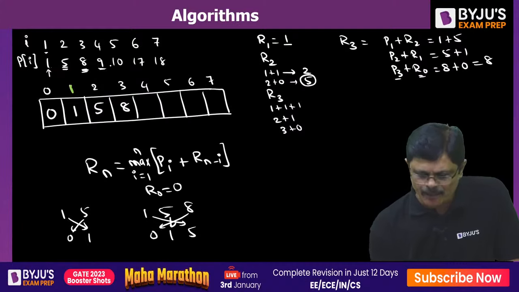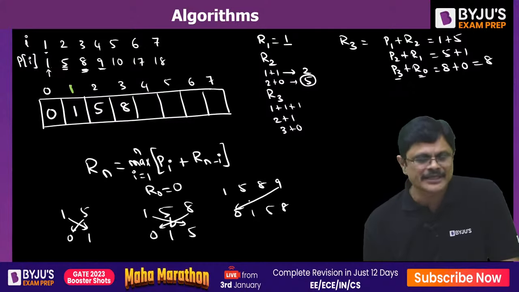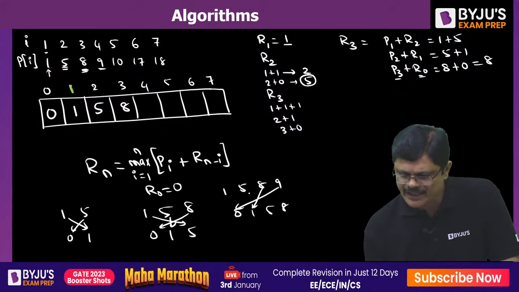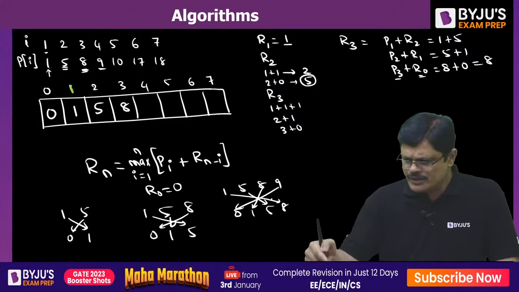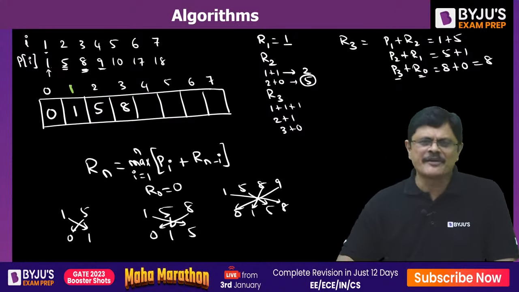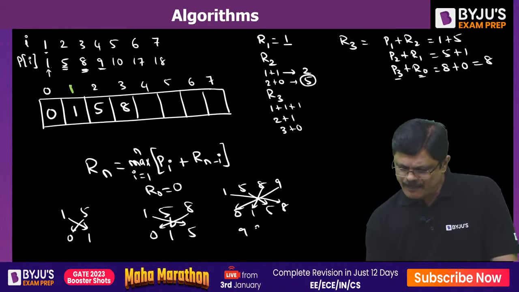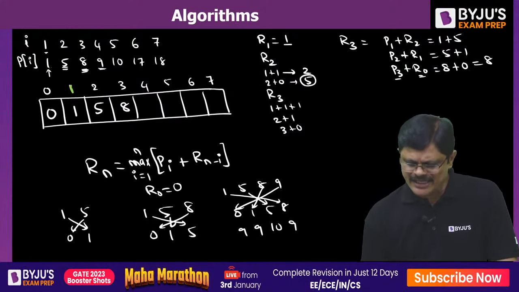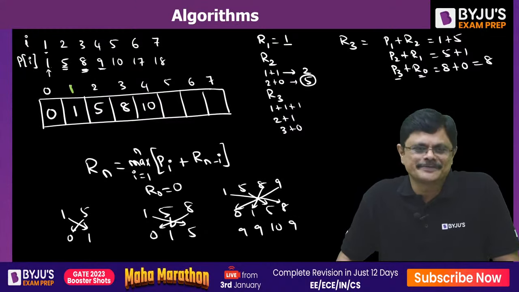Now at this particular point, see the 4 points 1 5 8 9 and 0 1 5 8. For the first you take this one, for the next one you take the next one, and for the last one you take this. Of course it is the same formulation, only by observation technique I am solving it. So it is 9 plus 0, 9. 8 plus 1, 9. 5 plus 5, 10. 1 plus 8, 9. Which one is larger? 10 is larger, my dear friends.